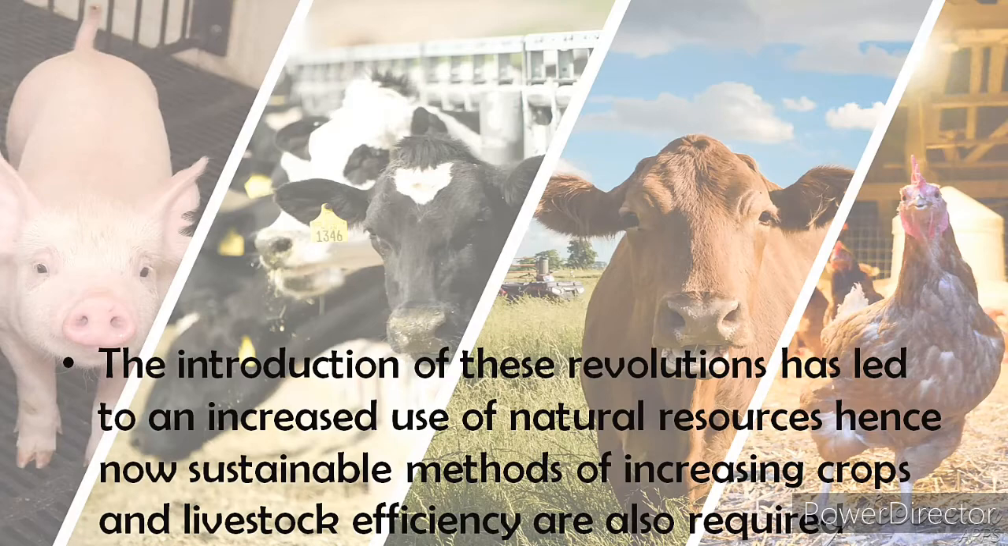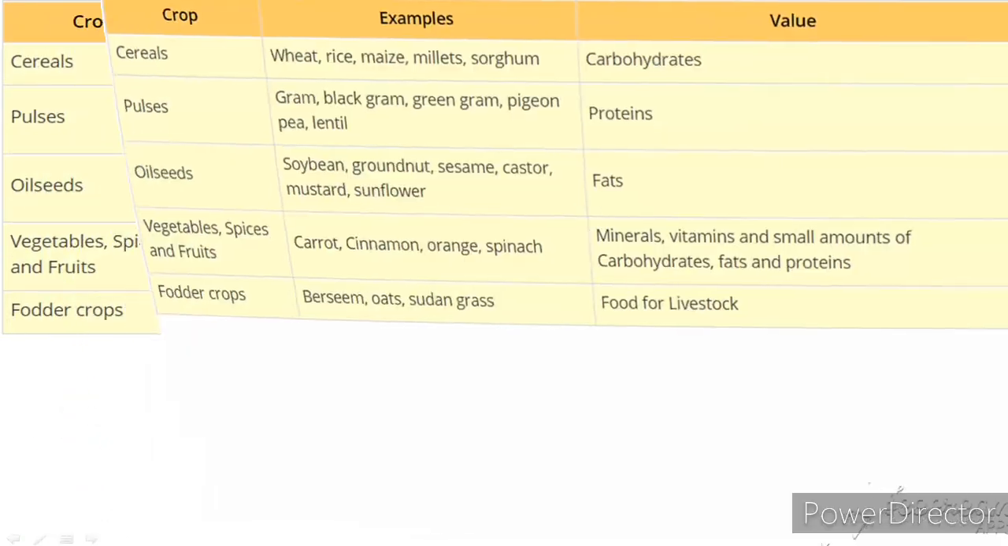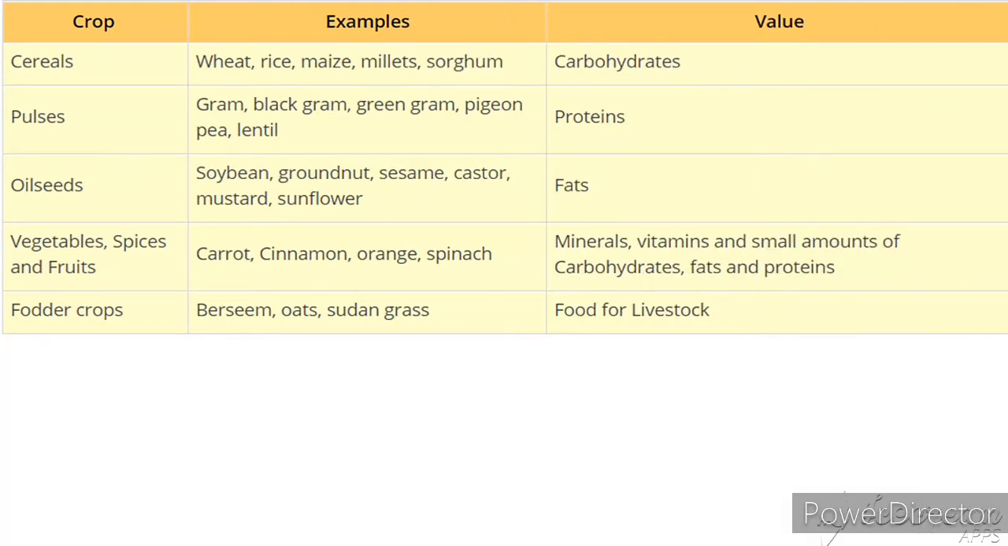efficiency are also required. Improvements in crop yields. Types of crops. Cereals, they include crops like wheat, rice, maize, barley, etc. They provide us carbohydrates. Next, pulses, they include legumes such as gram, pea, black gram, green gram, etc. They provide us proteins. Then oil seeds like soya beans, groundnut, sesame, etc. They give fats.